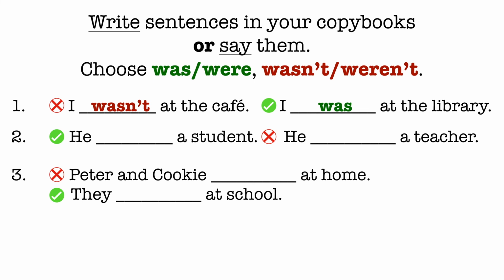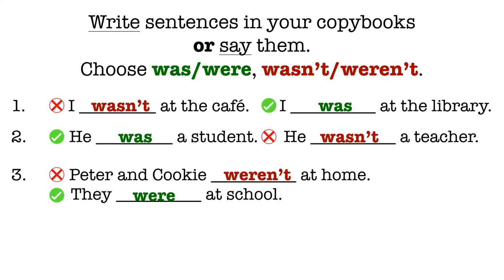Проверим вместе. Number two, he was a student. Very nice. And he wasn't a teacher. Number 3, Peter and Cookie weren't at home. They were at school. If you have any mistakes, correct them and read the sentences aloud.